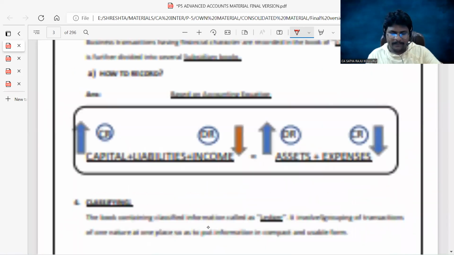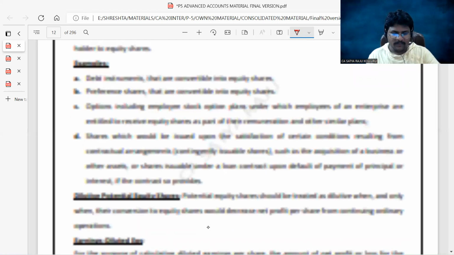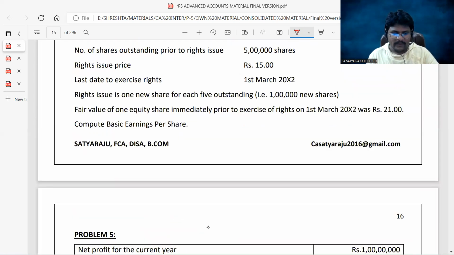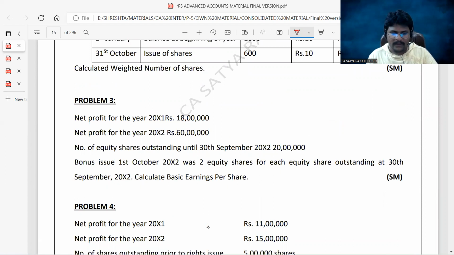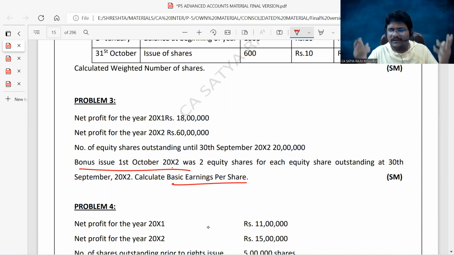So as 20, you can go for 17th page directly, where you can open question number 3. Similar question, guys. Similar question, not the same question, where if you observe, a bonus issue is there, and you can calculate the basic earning per share. What is the difference? There is no difference at all. Here also net profit is given, there also net profit is given.